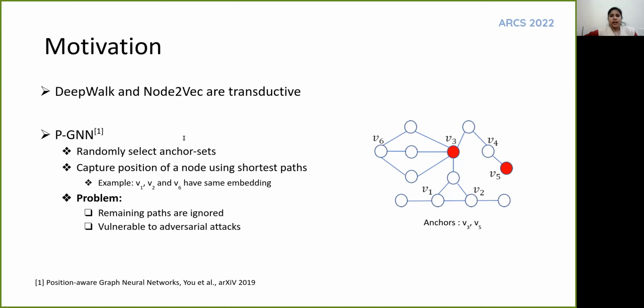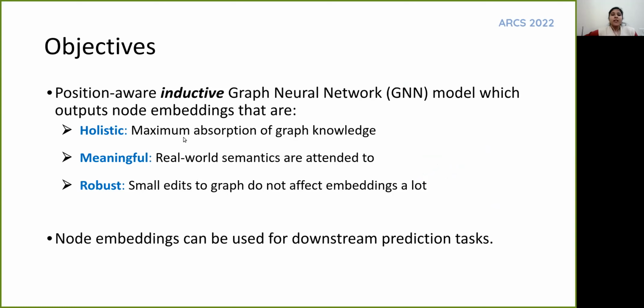Let us understand this with the help of this image. Here, let us assume that vertices V3 and V5 are selected as anchors by the algorithm, and we need to predict the labels of the vertices V1, V2, and V6. The shortest distance of all these vertices from the anchors is exactly the same, hence their embeddings would also be similar. This will enable the model to correctly predict the same label for vertices V1 and V2, but will fail for the node V6. This encourages the need of an inductive position-aware graph neural network model which outputs node embeddings